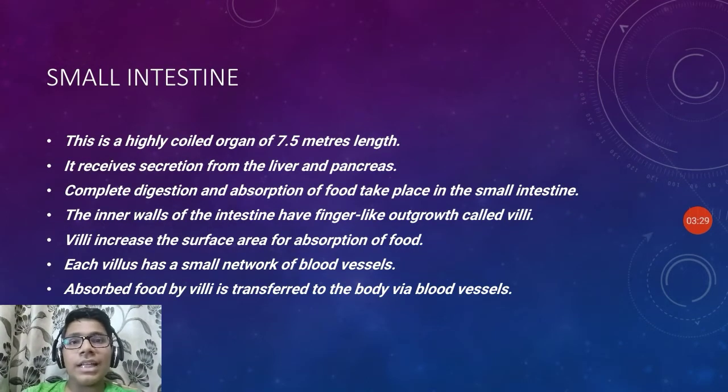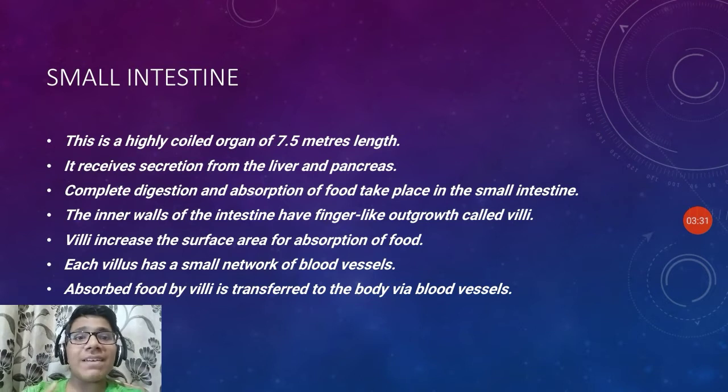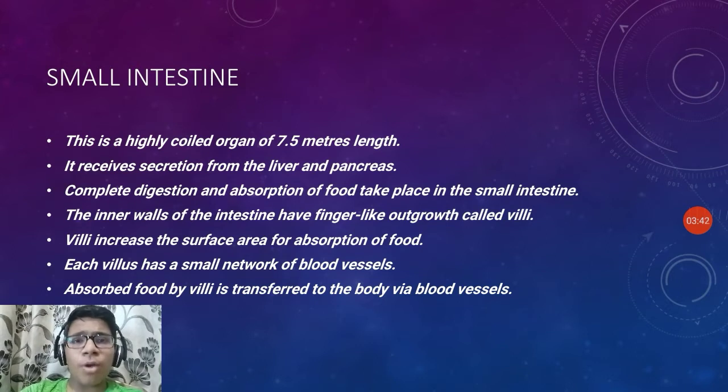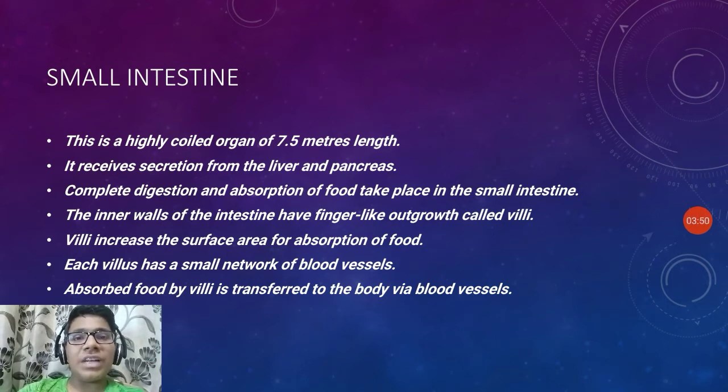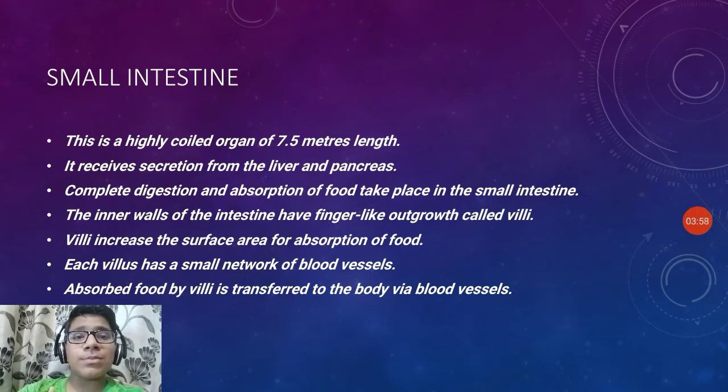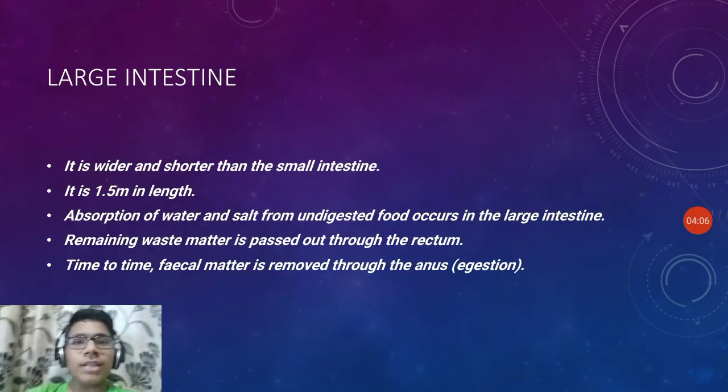Small intestine. This is a highly coiled organ of 7.5 meters length. It receives secretions from the liver and the pancreas. The complete digestion and absorption of food takes place in the small intestine. The inner walls of the intestine have finger-like outgrowths which are known as villi. Villi increase the surface area for absorption of food. Each villus has a small network of blood vessels. Food absorbed by villi is transferred to the body via the blood vessels.